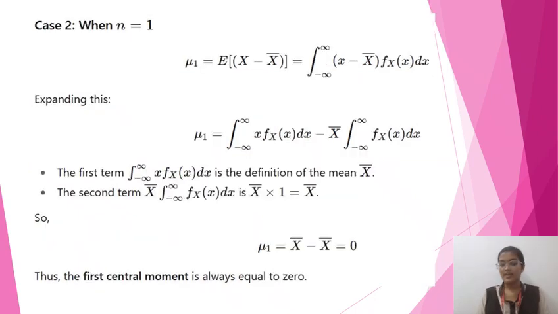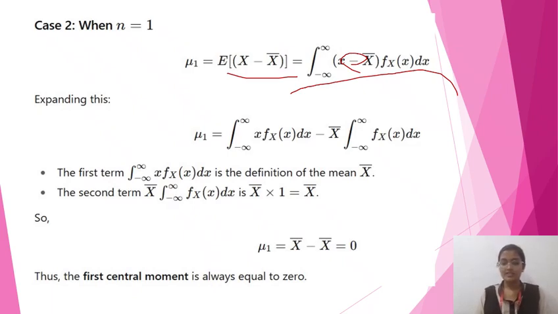When n is equal to 1, that is order 1, nu 1 is equal to the expectation of (x minus x bar), which equals the integral from minus infinity to infinity of (x minus x bar) whole power 1 into f_X of x dx. By expanding the terms, we get the integral of x f_X of x dx minus x bar into the integral of f_X of x dx. Here x bar is a constant, so we take it out of the integration.